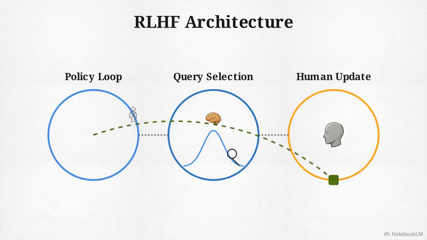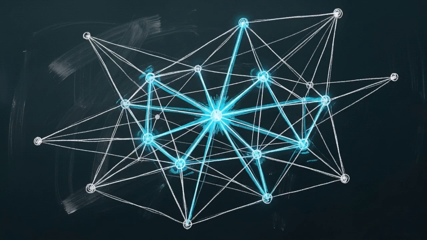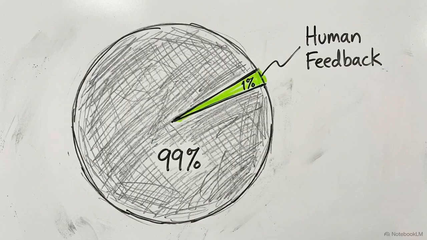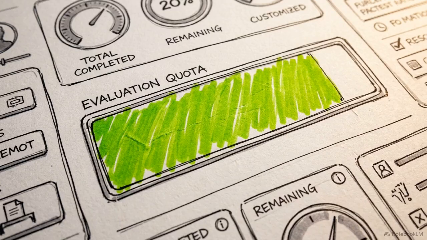The third loop is the update. The human labels these highly informative pairs. The reward model updates based on the new ELO ratings, and that updated model is immediately pushed back to guide the active policy loop. Because the reward model is a continuous neural network mapped over states and actions, it generalizes. A single human label effectively informs the reward mapping for thousands of similar, unlabeled states. Between this generalization and the variance-based querying, human feedback accounts for less than 1% of the agent's total interactions.